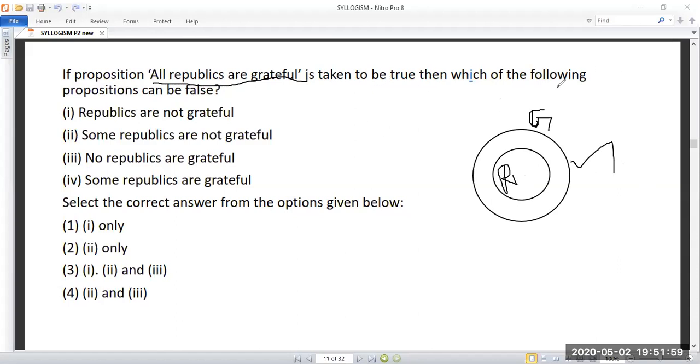So then which one of the following are false? So check which one of the following are false. So exactly the opposite of this is this one. So exactly this is false. Next, some republics are grateful. It is true. Is that true or not? Anybody solve this? Which of the following are false?